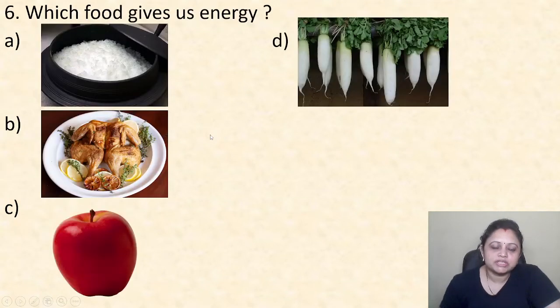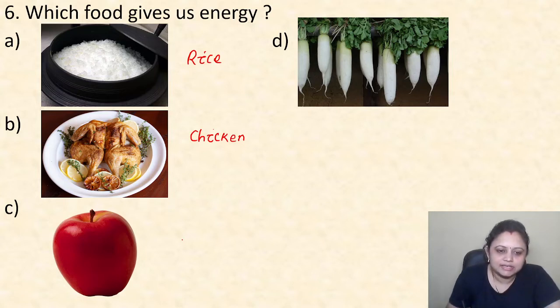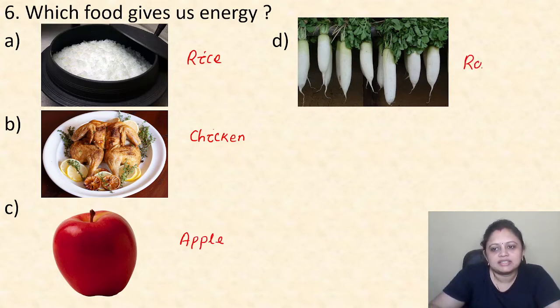Coming to the next question, which food gives us energy? In option A, rice is there. In option B, it is chicken. Is it delicious? Yes or no? Next option C, that is apple. Option D, radish is there, right?